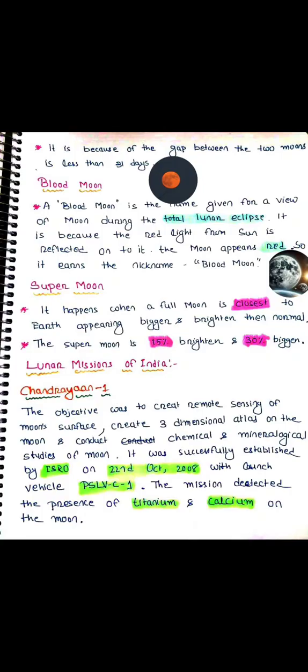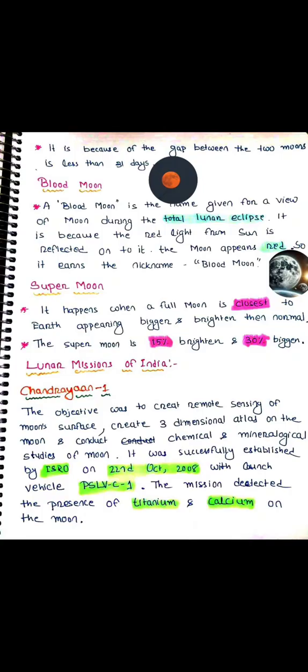And the supermoon is 15% brighter and 30% bigger than the normal full moon. Now we will discuss some lunar missions of India to the moon. There are 3 lunar missions. First is Chandrayaan 1, then Chandrayaan 2, then Chandrayaan 3. And Chandrayaan 1 is the first lunar mission of India to the moon.